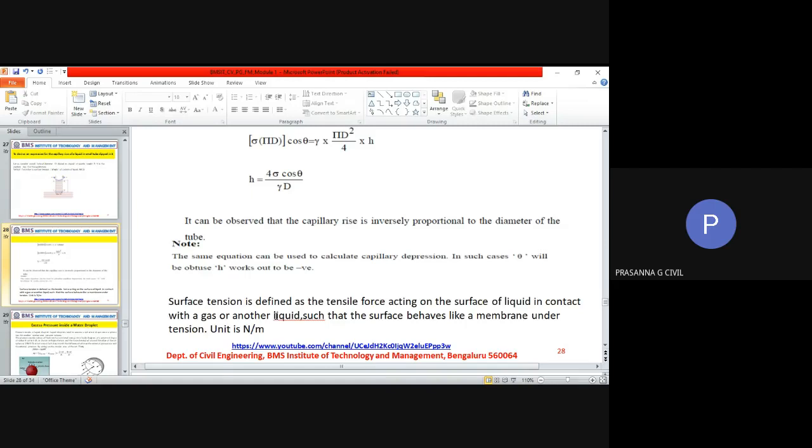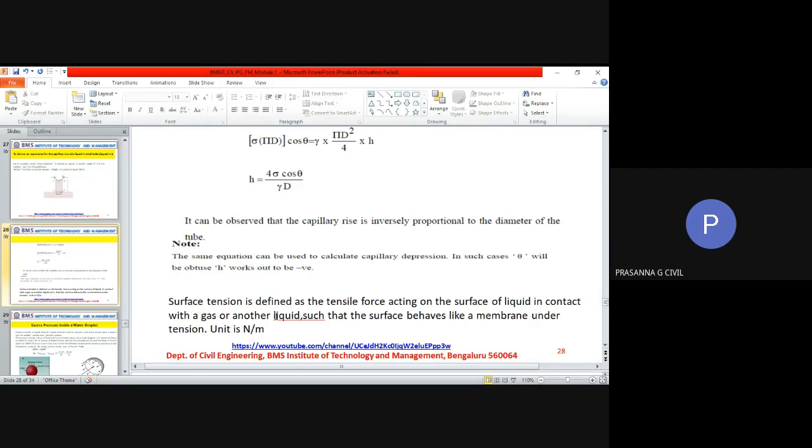Determine the minimum size of the tube, given that surface tension for water in contact with air is 0.0725.